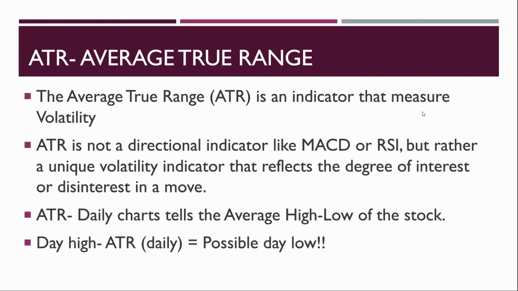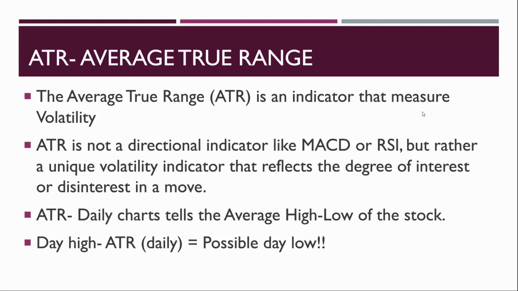Wherever you go, normally ATR gives a range between which a stock is going to move that day. So if you add the ATR indicator, ATR 14, it gives the difference between the day high and day low averaged over the last 14 days. So if a stock's ATR is 14, it means the difference between the day low and day high is 14 on average for the last 14 days.